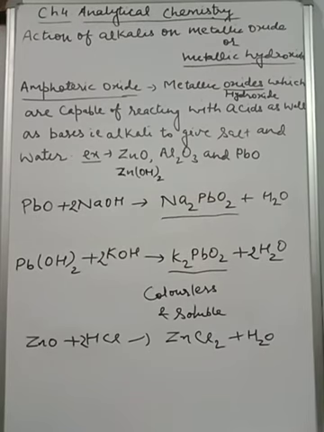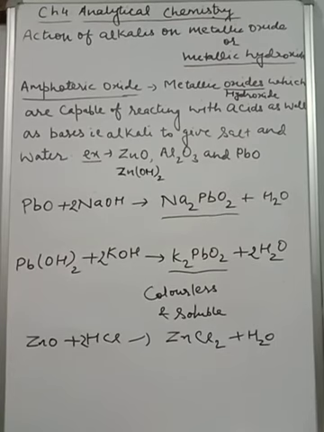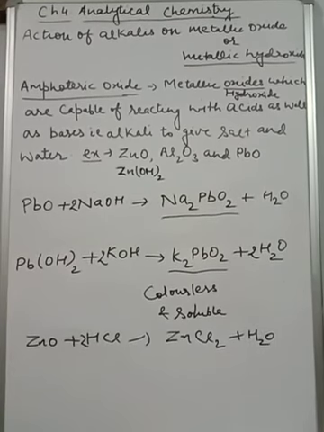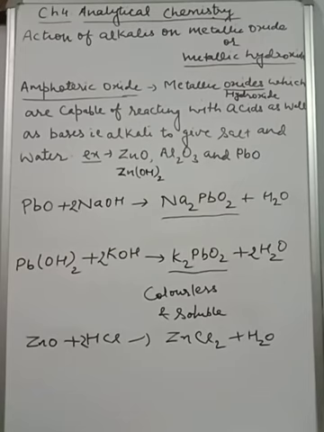So students, now I think this topic is clear to you. As I told you earlier, analytical chemistry is an easy topic as well as a very important topic for your board examination, where mainly observation based questions come. For observation based questions, you have to take care of the formation of precipitate and the color of precipitate, because without mentioning this in your answer sheet, you are not going to get a single mark.